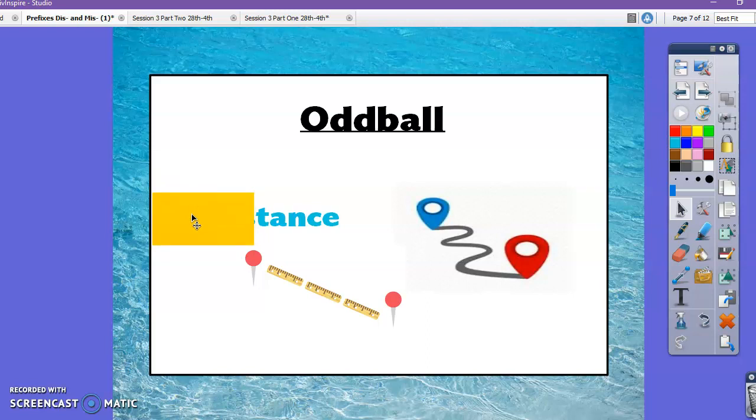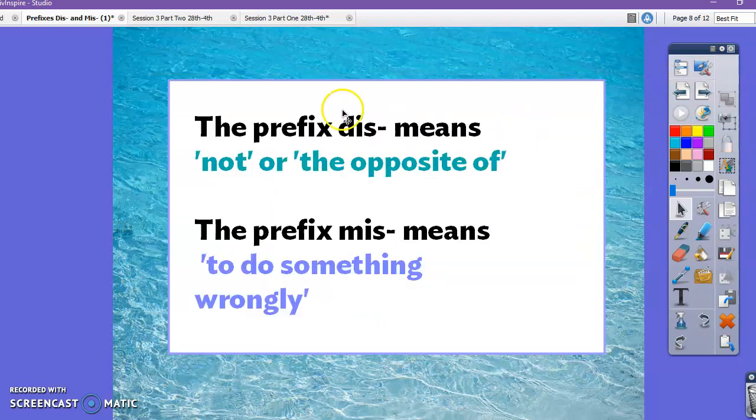Now we know that tance is not a real word, and this is why distance is our oddball. Like I said earlier, the prefix dis means not or the opposite of, and the prefix mis means to do something wrongly. Let's go back through our words and look at a couple of them.